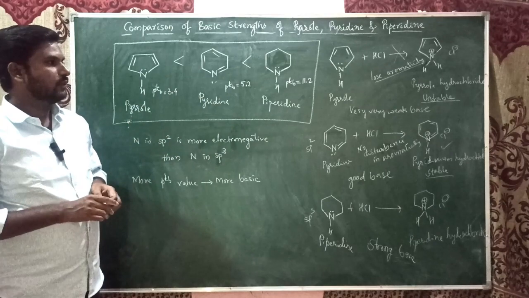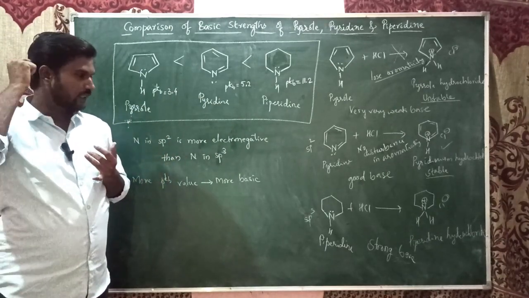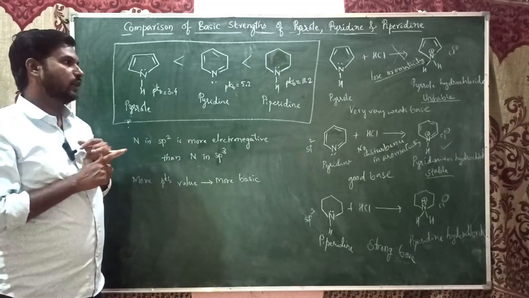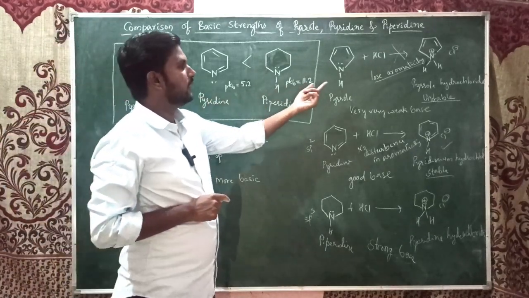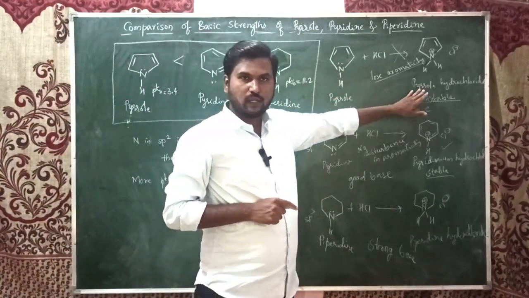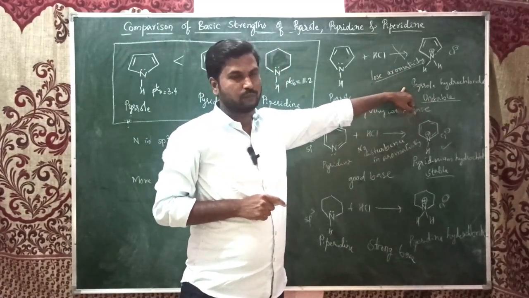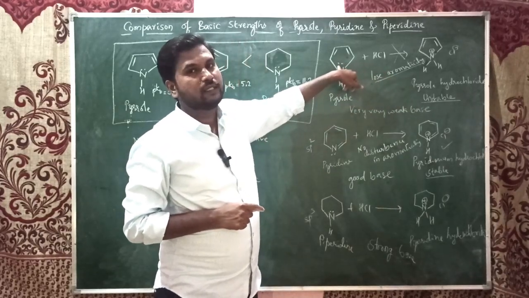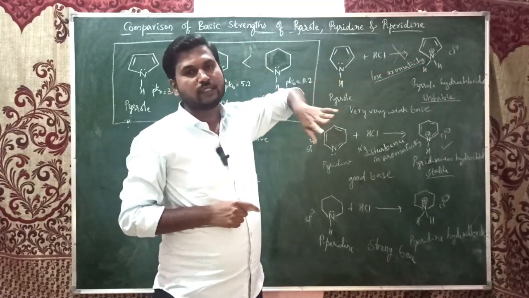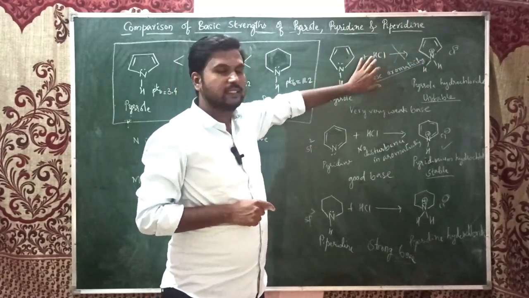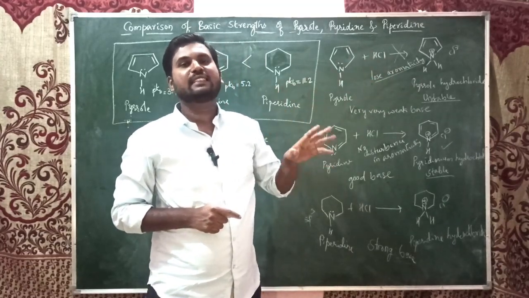Now, in this method we can express and compare the basic strength in three manners. One is according to Bronsted theory, meaning when they accept the proton. When pyrrole accepts the proton, it gives pyrrole hydrochloride, which is unstable because it loses its aromaticity. These electrons should be involved in the delocalization. When they accept the proton, those electrons will come out of the aromatic ring. So hence this is not possible. Hence pyrrole becomes the least